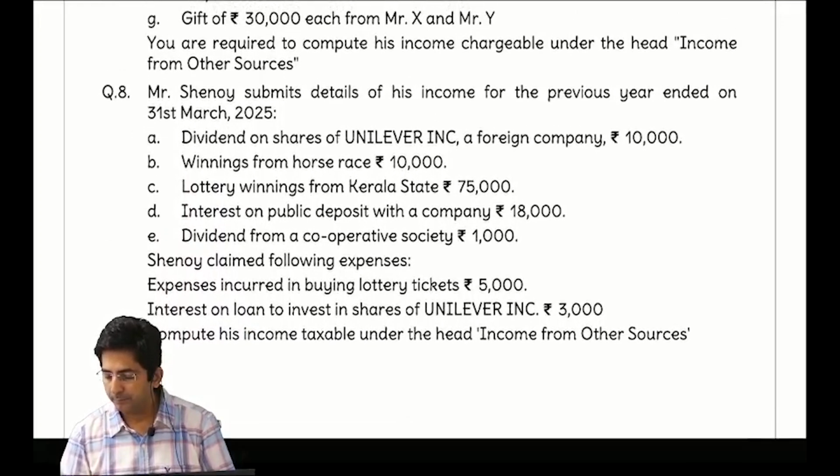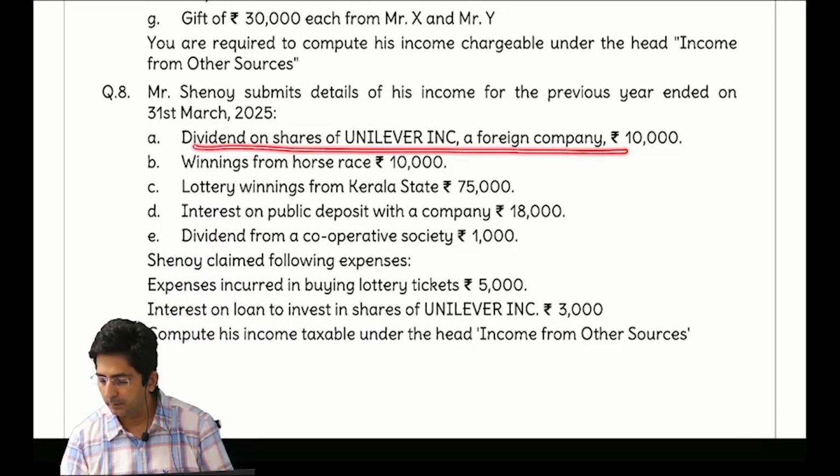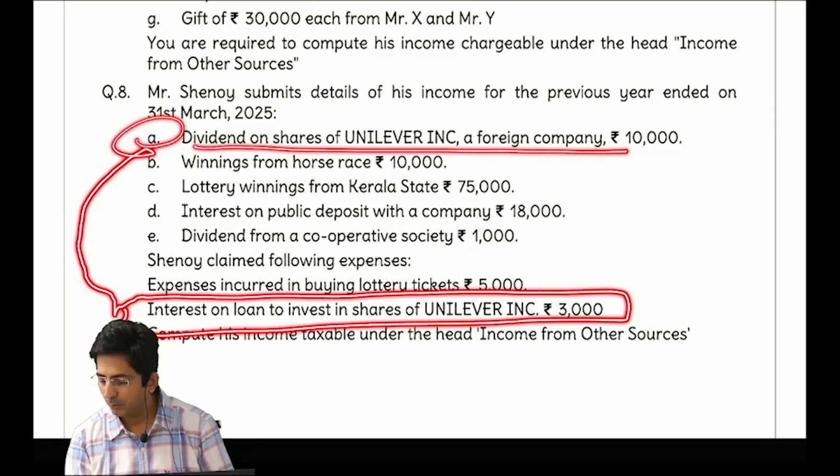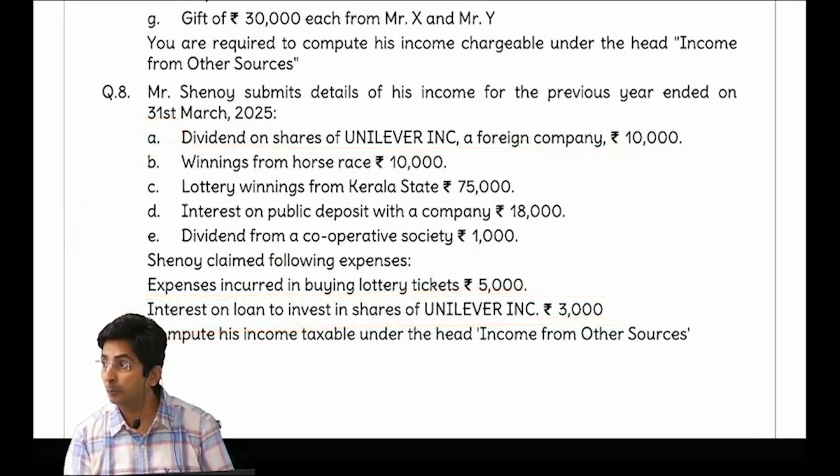Then question number 8. Mr. Shenoy. First point is dividend from foreign company. Now dividend income is taxable, but relating to dividend they have given some expense below here. So tell me what to do. In dividend income we can deduct only one expense, that is interest on loan. But that to a maximum of 20%.